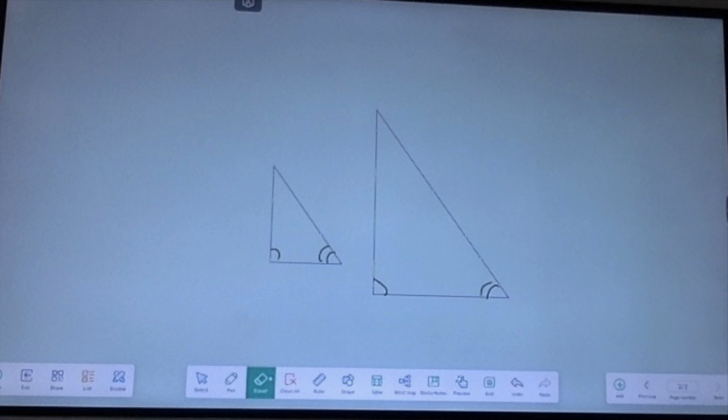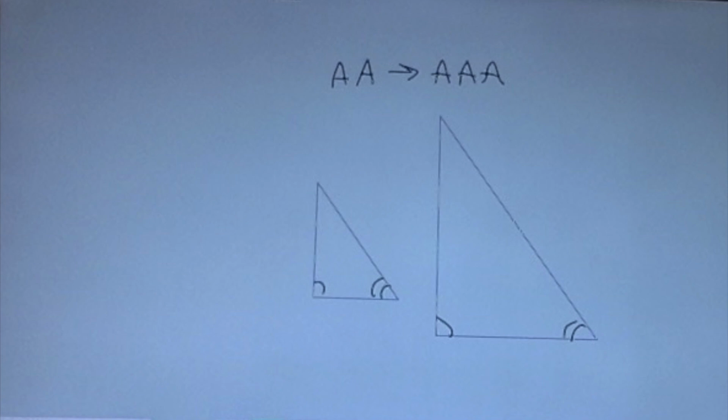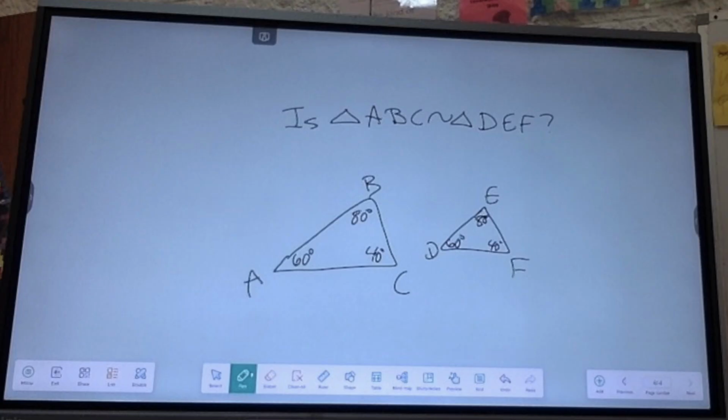So if we're talking about triangles, two pairs of congruent angles is also enough information to say that those two triangles are similar. Questions you will see will ask, are these triangles similar? And then you say yes or no, and then you have to give the reason why. I'm not going to give a proof, and we're not even going to state that this is the angle-angle similarity postulate. All you need to do is show that two pairs of angles are congruent.